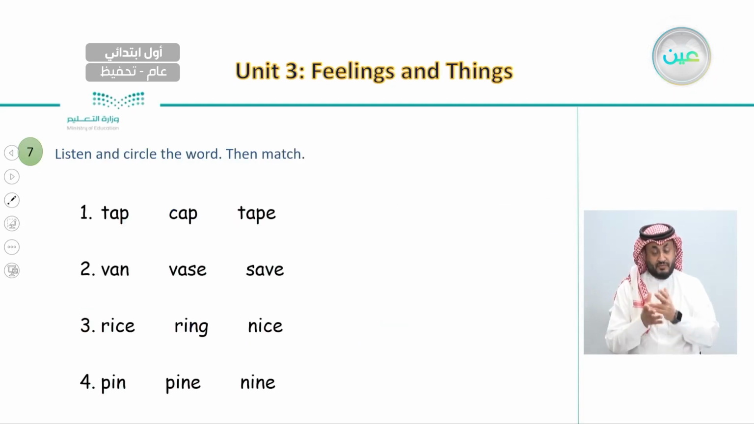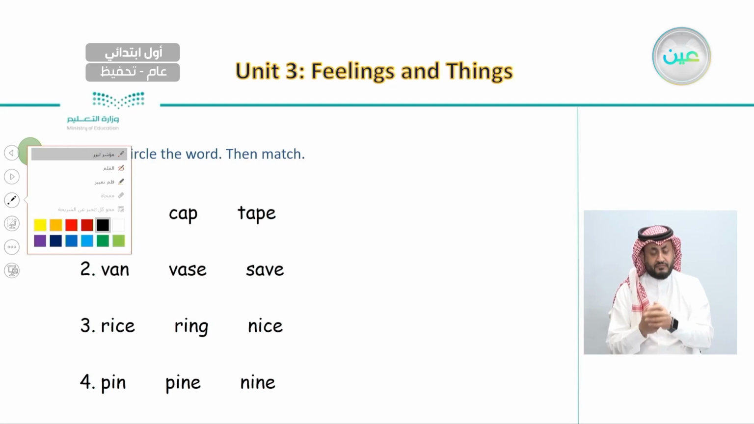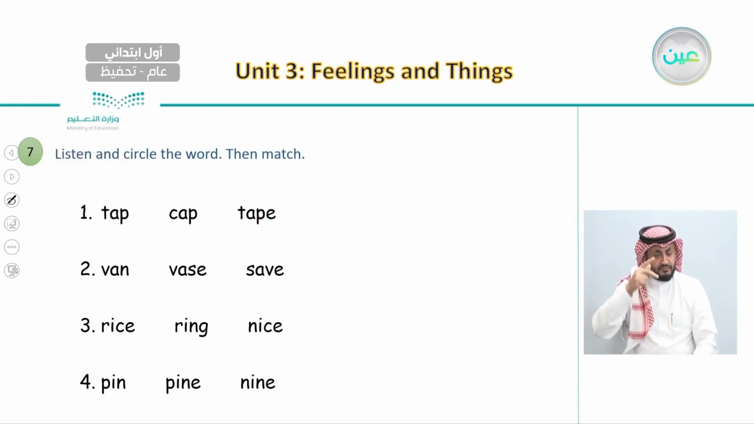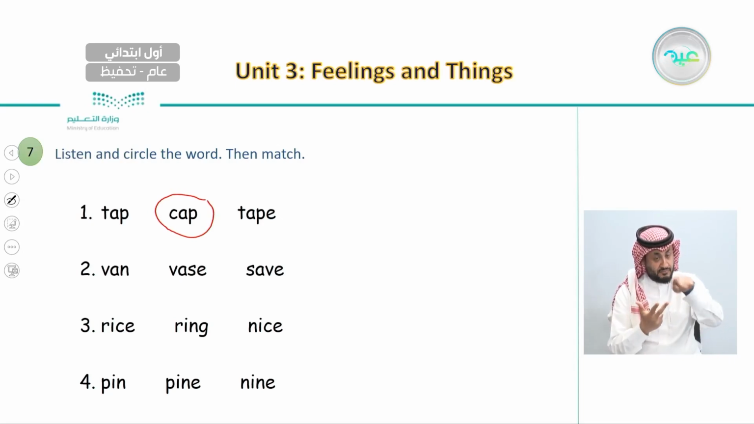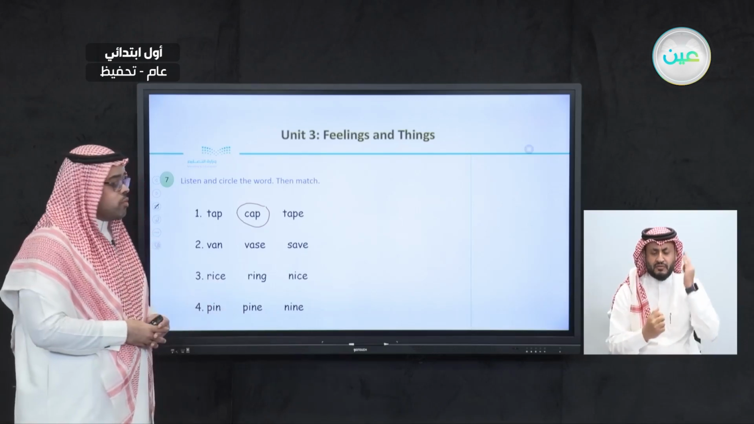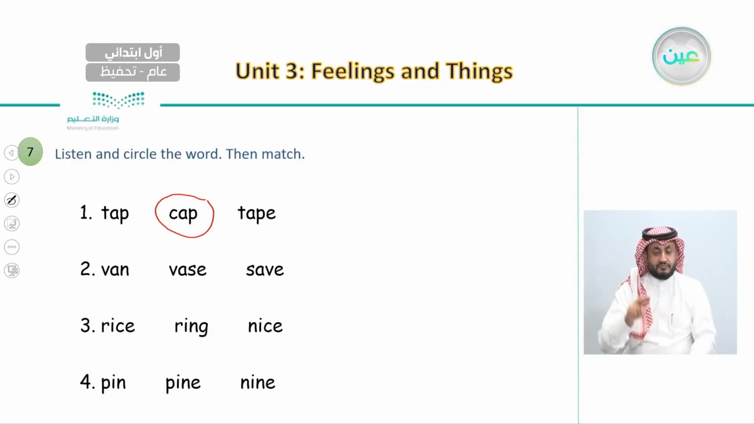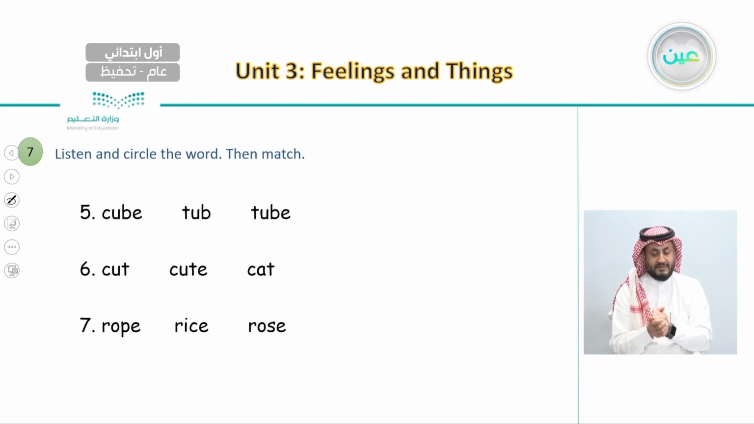And the last thing we did with this unit is that we answered this exercise, where, if you remember, we listened to words and we circled them. For example, the first one, we listened to the word which is cap. So we went here and we circled the word cap. For example, number 3, we listened to the word which is rice. So we went here and we circled the word rice among the other words.